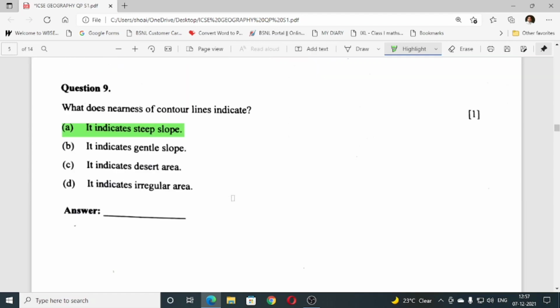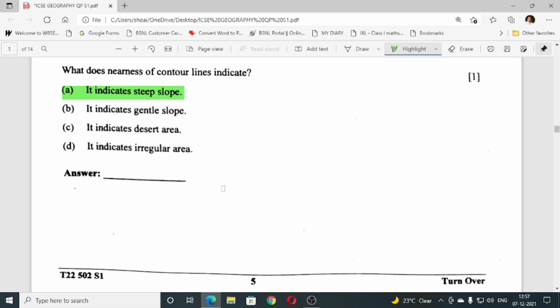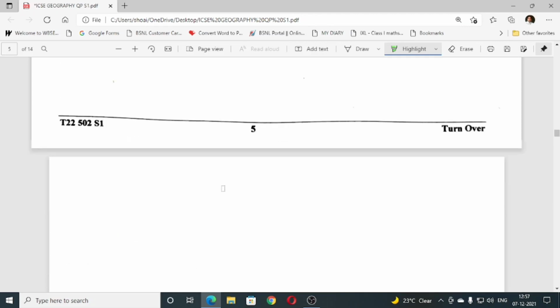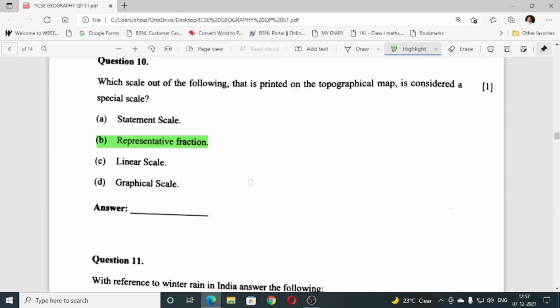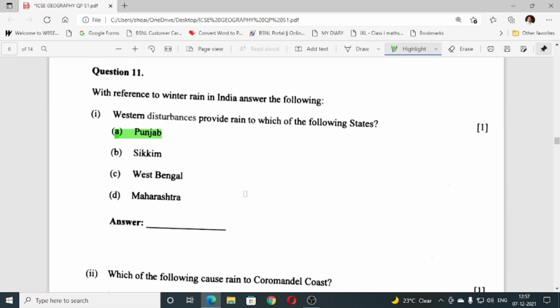Question number 9, what does nearness of contour line indicate? The answer is it indicates steep slope. Question number 10, which scale out of the following that is printed on the topographical map is considered a special scale? The answer is representative fraction. Question number 11, with reference to the winter rain in India, answer the following. Western disturbances provide rain to which of the following states? The answer is A, Punjab.